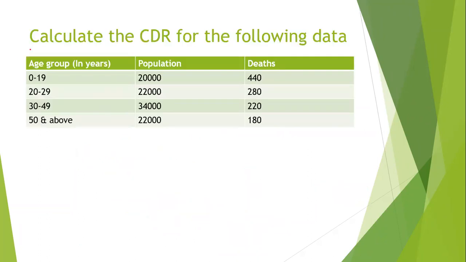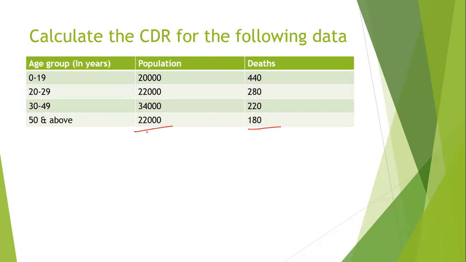Next one, calculate the CDR for the following data. Age group is given, population is given, number of deaths are given. Now we do not have to consider the age group. We ignore age and sex composition in CDR, so nothing to worry. What we have to do is find the total of the population and the total of the deaths.